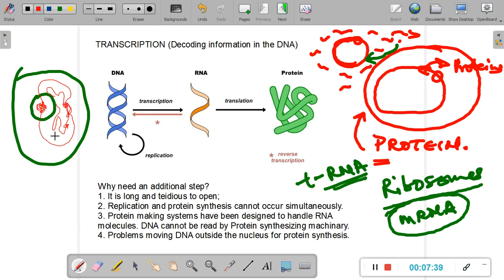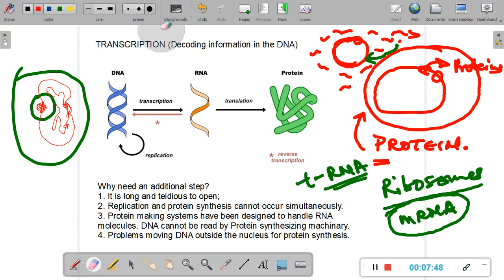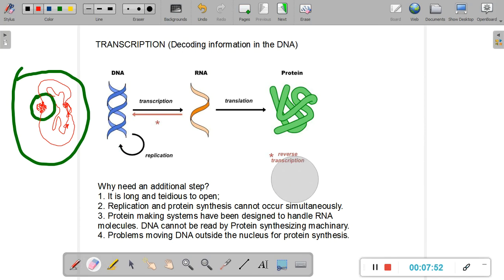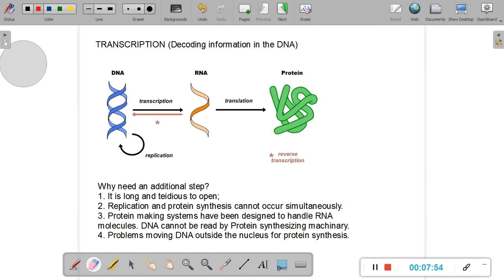And so this is actually an impractical idea. For these reasons, DNA never evolved as a molecule that could directly be used for protein synthesis. RNA, on the other hand, provides a lot of comfort, at least with respect to these points, and there are many other points.